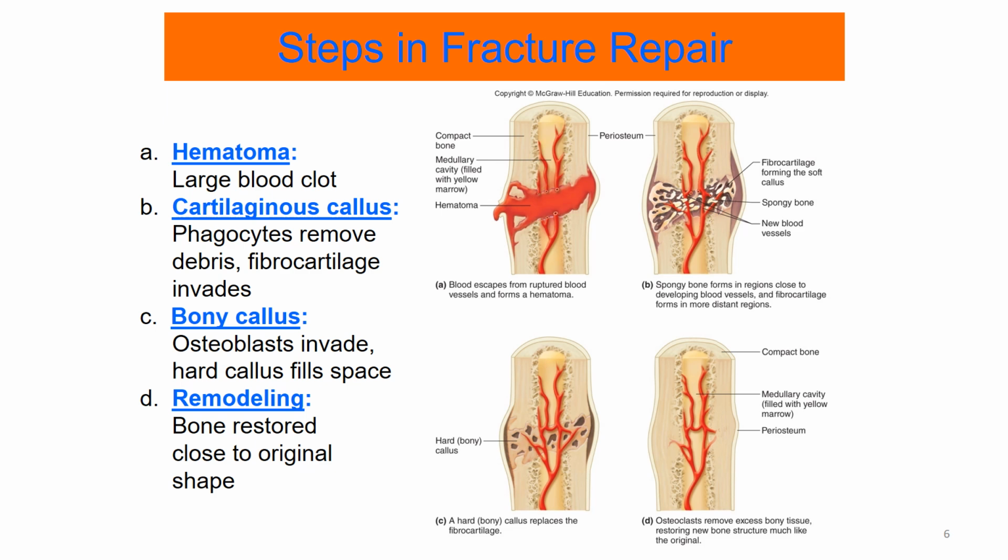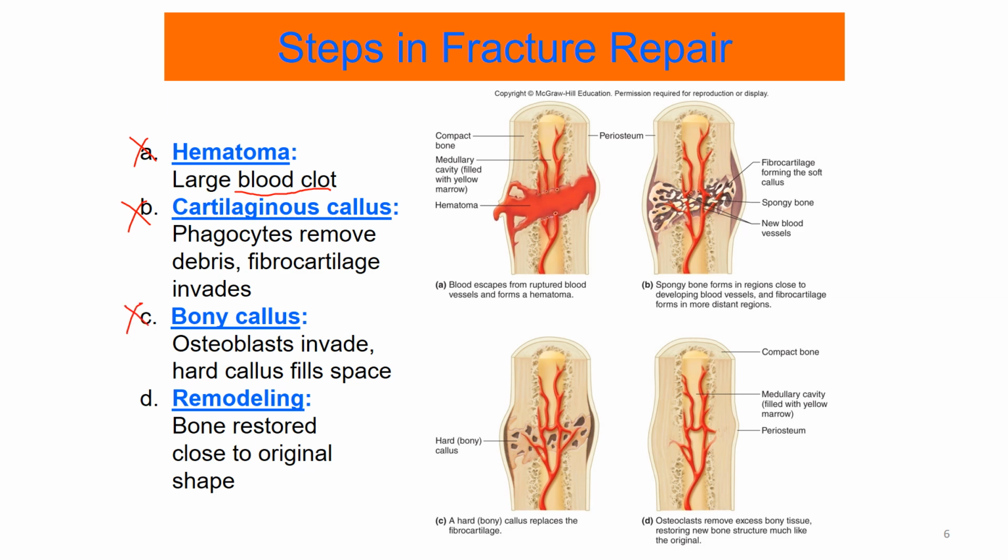How does the bone repair itself? Four main steps are involved. Hematoma means a blood clot forms, because when our bone breaks, the blood vessels inside break as well. And so here, we need to stop the bleeding. So a blood clot forms to stop the blood from coming out. Then next, in the part that is broken, cartilage is laid down. It's actually fibrocartilage. This cartilage acts as a scaffold for the new bone to be deposited.